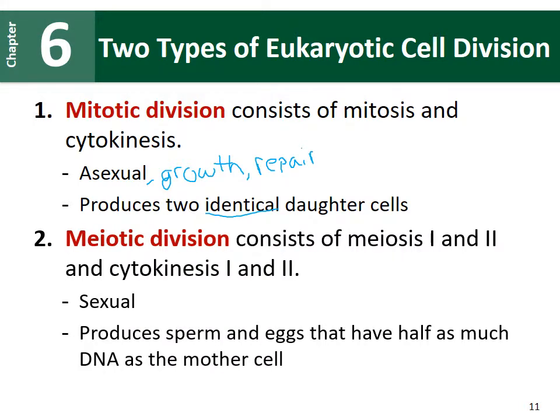The second type of cell division is called meiosis. So this is a meiotic division that consists of two parts. There's meiosis 1 and meiosis 2, which are in turn followed by cytokinesis 1 and cytokinesis 2. This is a type of sexual cell division, so it is very specialized and only happens in certain organs in sexually reproducing species. And this type of cell division is going to produce the sperm and egg cells, which are the gametes. These gametes will only have half as much DNA as the mother cell. So from meiosis, this is going to produce 4 non-identical daughter cells.